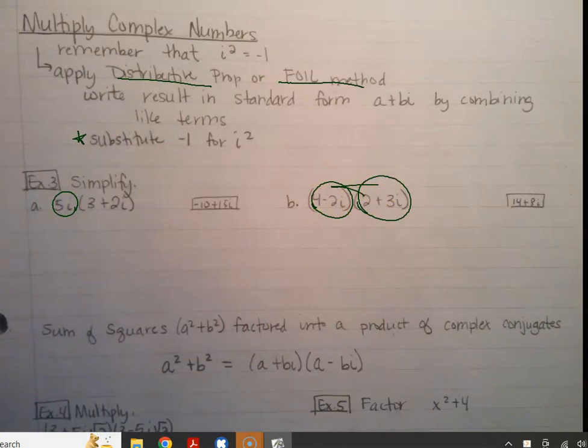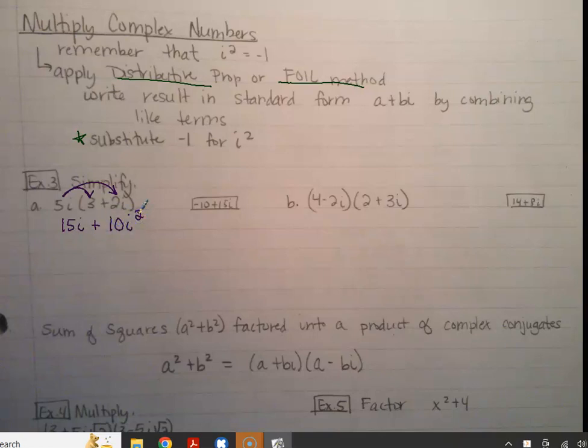Okay, let's start with this first one. We've got the 5i we're going to distribute. So 5i times 3i. 5 times 3 is 15, so that would just be 15i. Just like we've done with x and x squared and different things, you just treat it as a variable. So then 5i times 2i is 10i squared. Okay, but we know i squared is equal to -1.